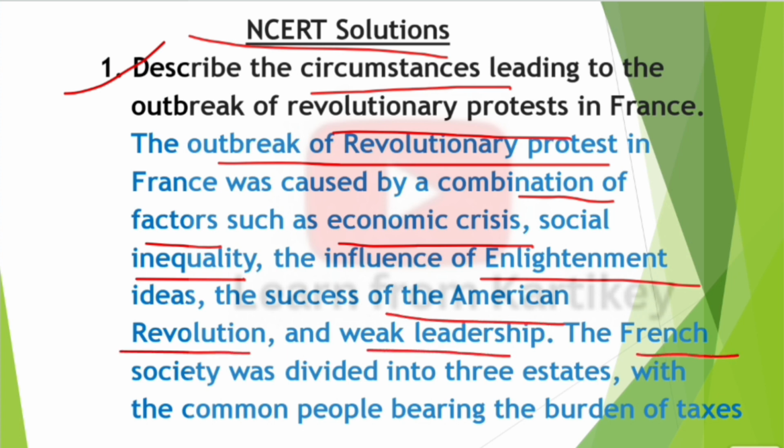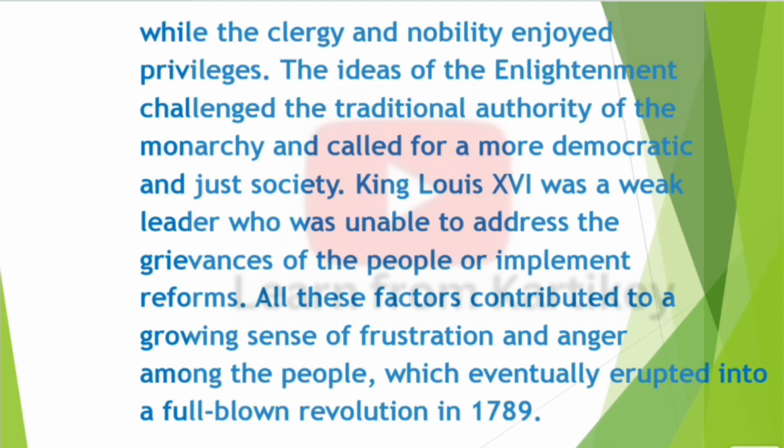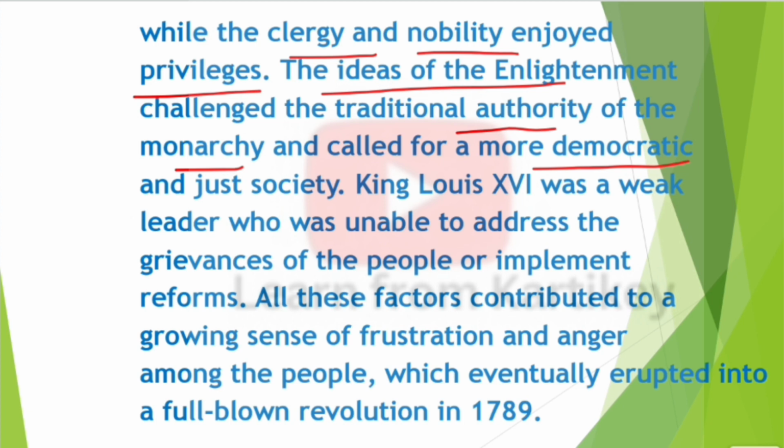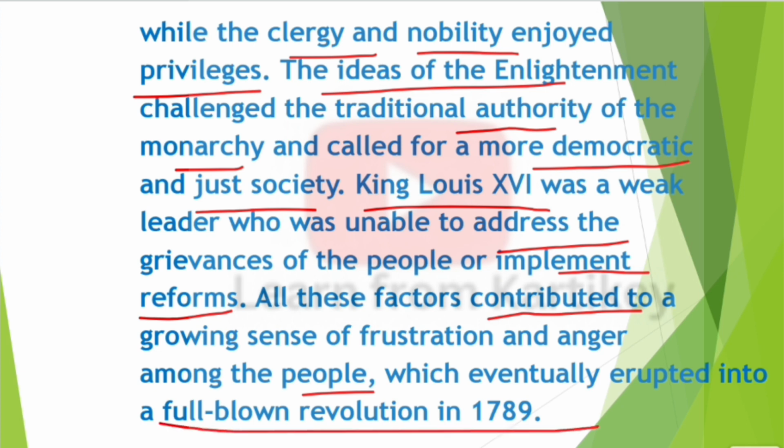French society was divided into three estates, with the common people bearing the burden of taxes, while the clergy and nobility enjoyed privileges. The ideas of the Enlightenment challenged the traditional authority of the monarchy and called for a more democratic and just society. King Louis XVI was a weak leader who was unable to address the grievances of the people or implement reforms. All these factors contributed to a growing sense of frustration and anger among the people, which eventually erupted into a full-blown revolution in 1789.